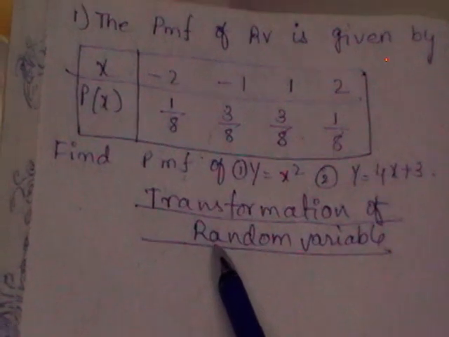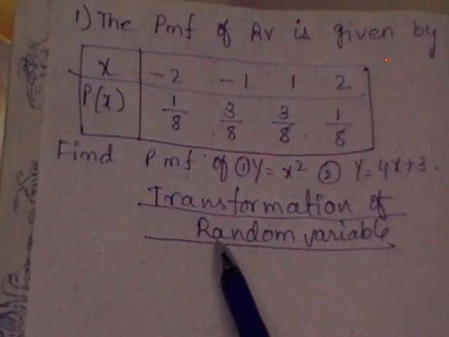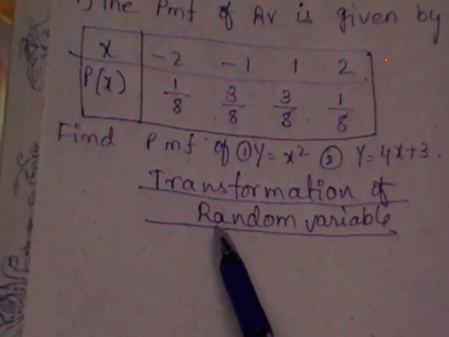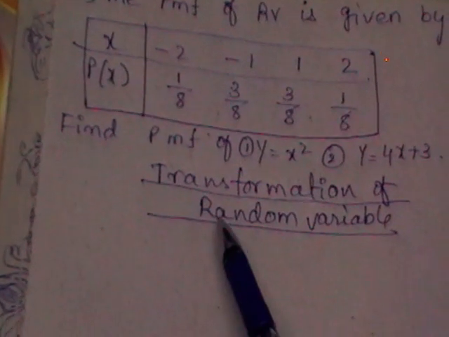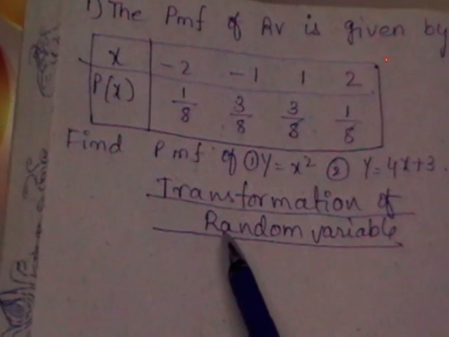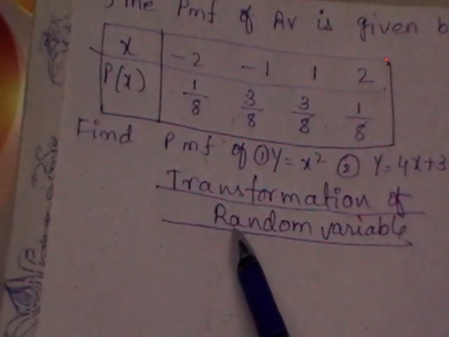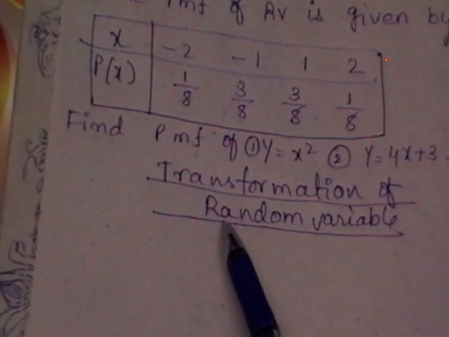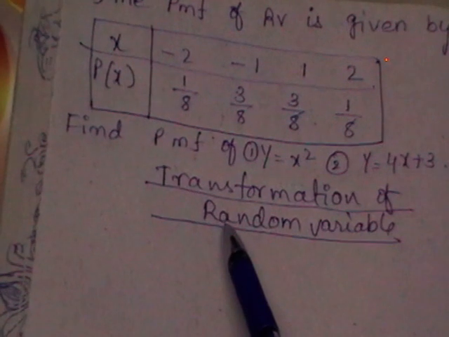When do you call a random variable a discrete random variable? Whenever a random variable assumes a finite number of values and it has a probability function called PMF, we call it a discrete random variable. Similarly, when do you call a variable a continuous random variable? Whenever a random variable assumes values over a given range, we call it a continuous random variable.